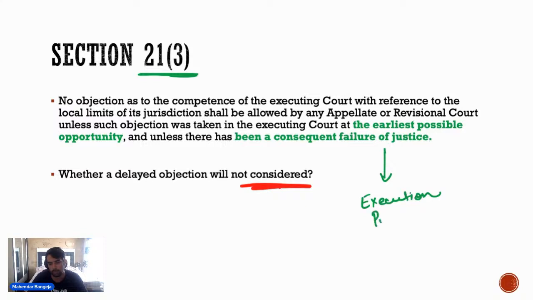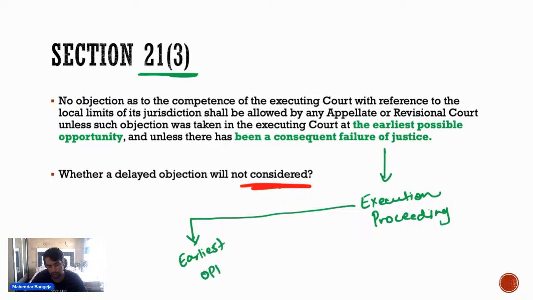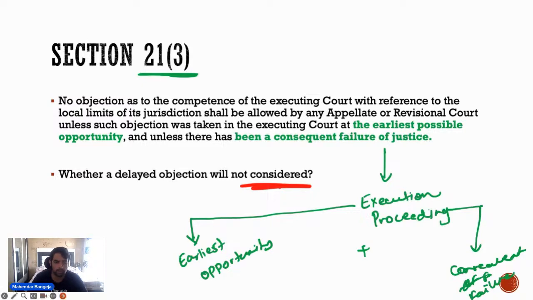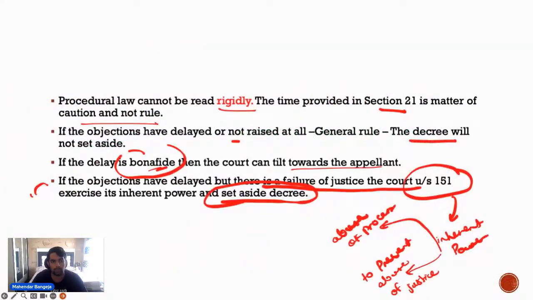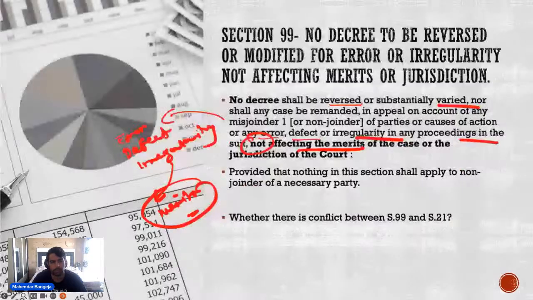Objection as to execution proceedings will be taken into account when it is taken at the earliest possible opportunity, and when there is a consequent failure of justice. Only in those cases such objections will be allowed. This is what objections under 21 provide for. तो इसको हम बोलते हैं 21 के objections.